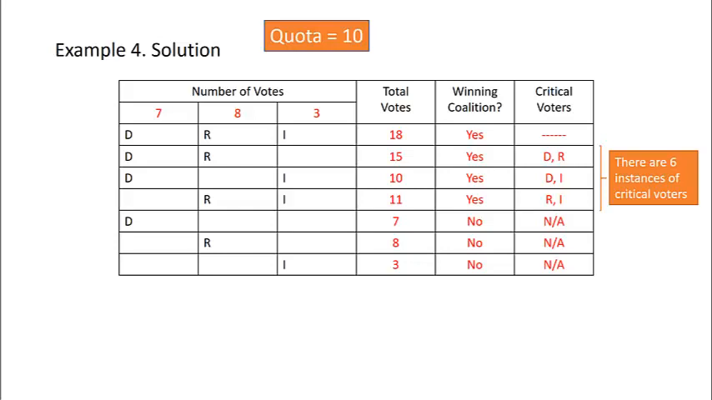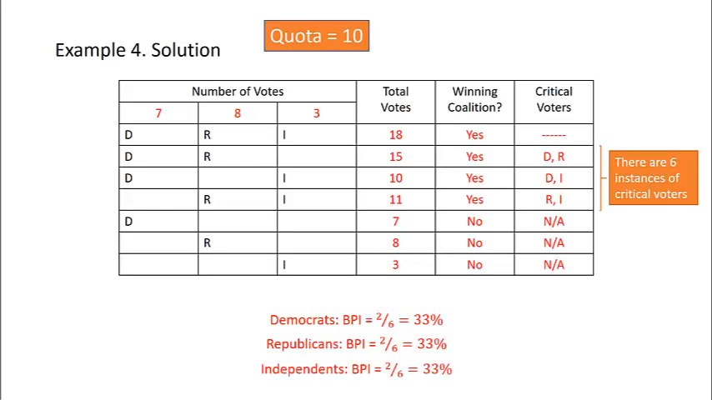So let's compute the Banzhaf Power Index for each political party. Democrats were critical 2 out of the 6 times, so their Banzhaf Power Index is 2/6 or 33%. Republicans also were critical 2 out of the 6 times, as were Independents. So in this particular district, we would think of the power as being equally dispersed among the 3 political parties.